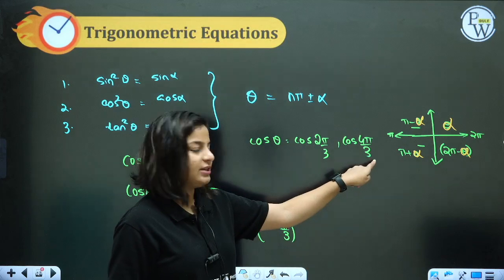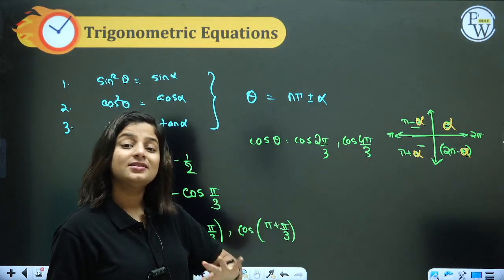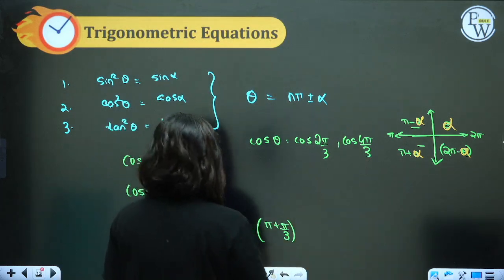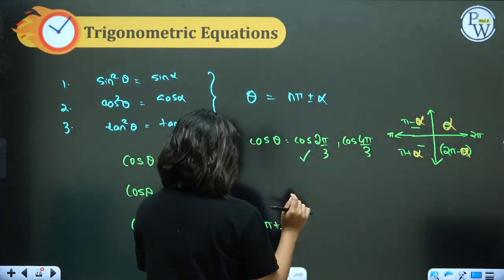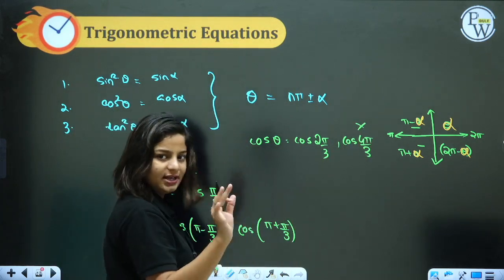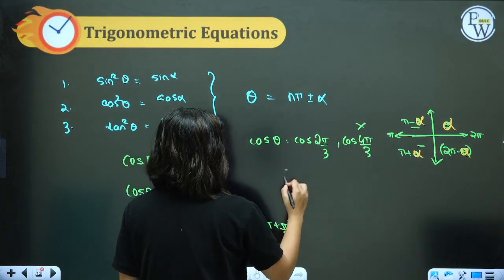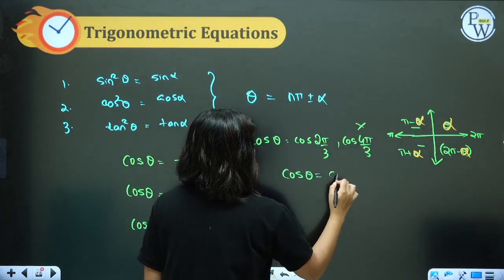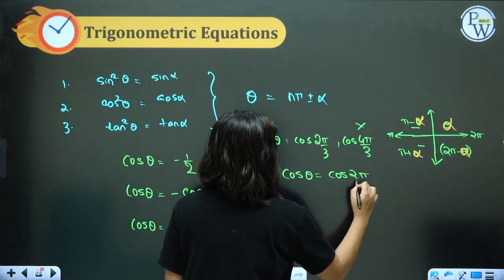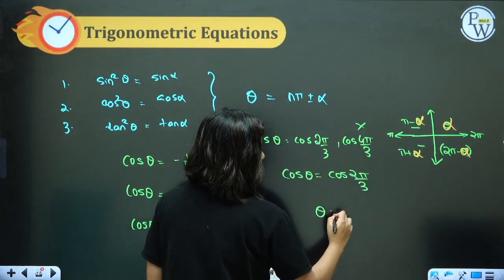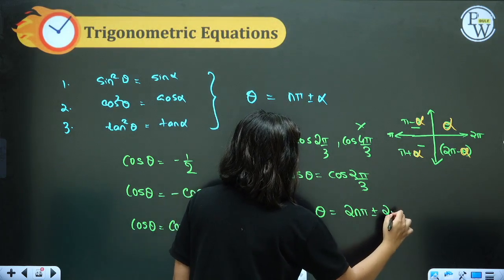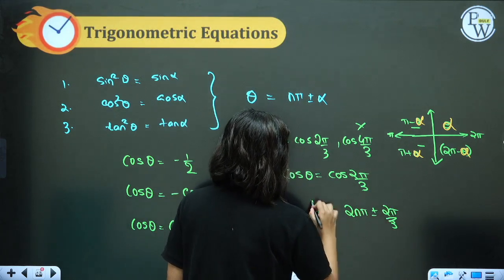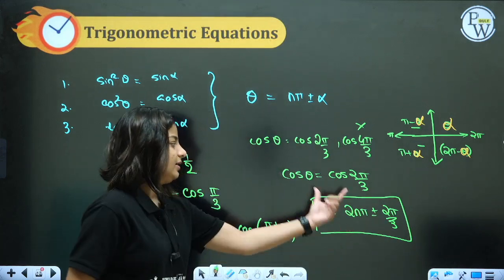This is the alpha or that is the alpha? So alpha is the smallest possible value. This one is small, that one is small. Obviously this one is small. We will take this as alpha. We will not consider the other one. The smallest one is taken as alpha. Cos theta is equal to cos 2 pi by 3, and theta is equal to 2n pi plus or minus alpha. The general solution for this question is, can you see?